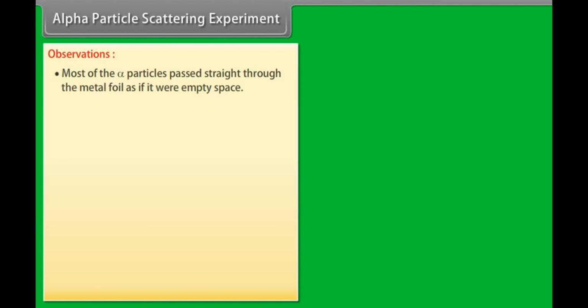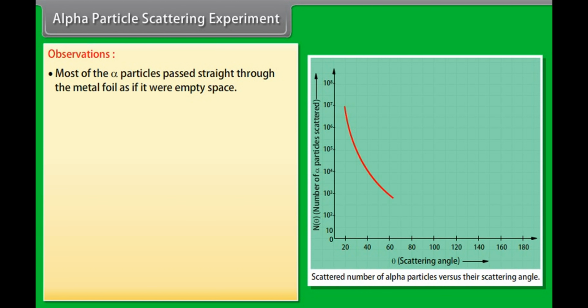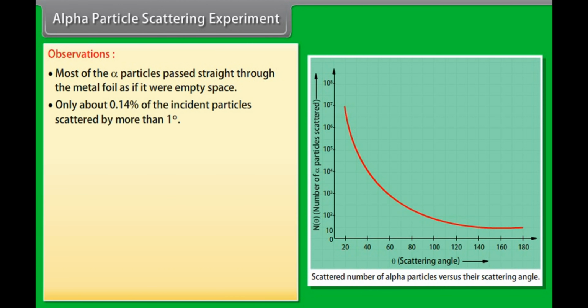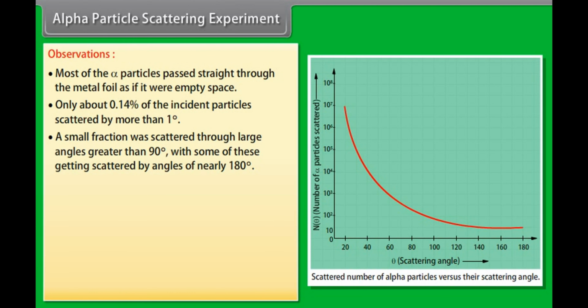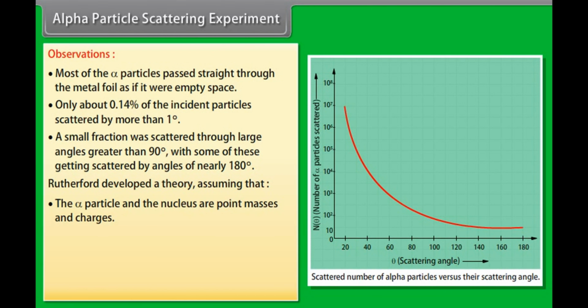Observations. Most of the alpha particles passed straight through the metal foil as if it were empty space. Only about 0.14% of the incident particles scattered by more than 1 degree. Small fractions were scattered through large angles greater than 90 degree, with some of these getting scattered by angles of nearly 180 degree.